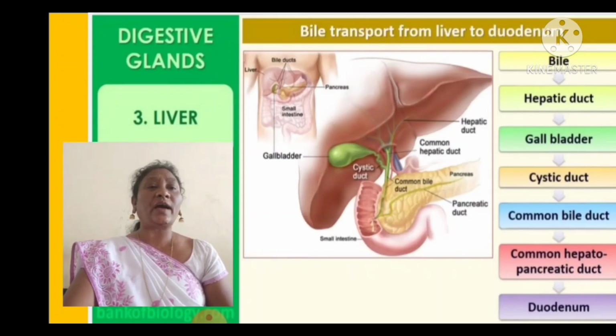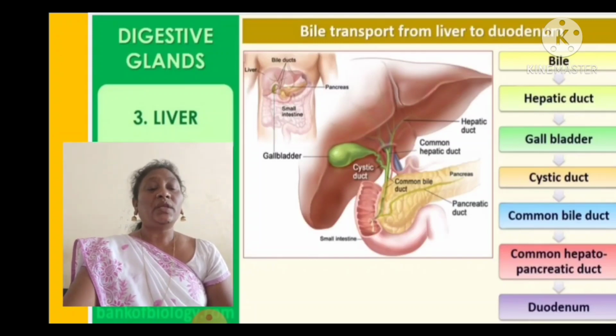Here you can find how the bile is carried. Through the hepatic duct it reaches the gallbladder. From the gallbladder it reaches the cystic duct. From the cystic duct it reaches the common bile duct. From the common bile duct, the common hepatopancreatic duct. Then it enters into the duodenum. You can see the same in the picture.